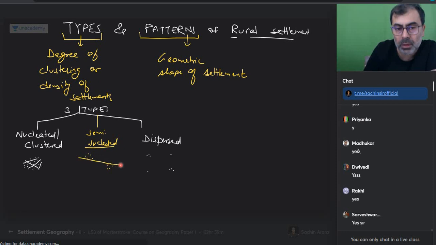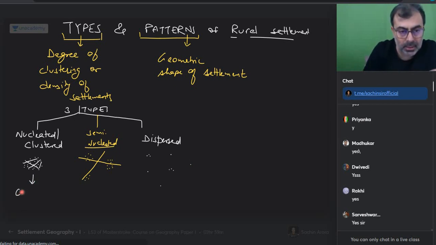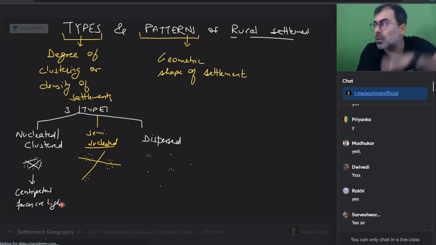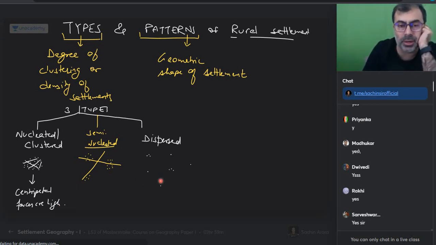So there is a highway going, and along the highway we have this. Do we understand what is semi-nucleated, nucleated, and dispersed from the picture itself? True. Can I say in this, centripetal forces are high? Things causing people to come to the center, those forces are high. Everyone with me on this? And can I say in dispersal, centrifugal forces are high?